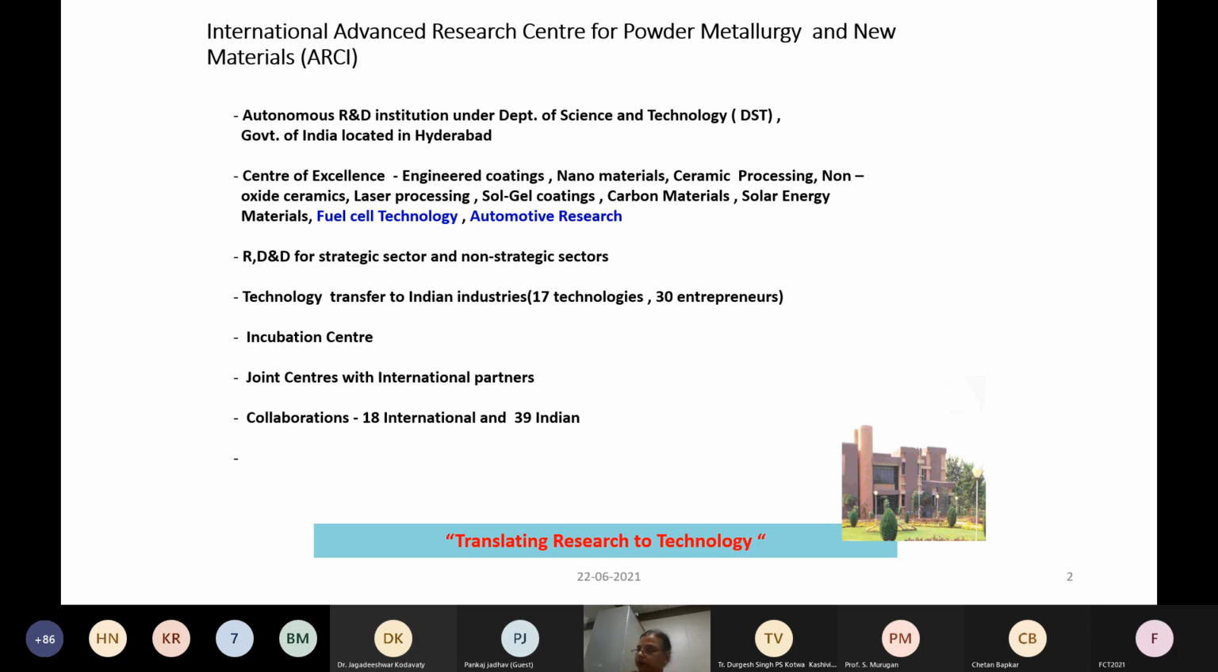I just want to give a brief account of our center. It's an autonomous R&D institution under the Department of Science and Technology. It has many centers of excellence, from engineering coatings to nanomaterials, ceramic processing, etc. Most of these centers are located at Hyderabad. The Center for Fuel Cell Technology and the Automotive Energy Research are located in Chennai.